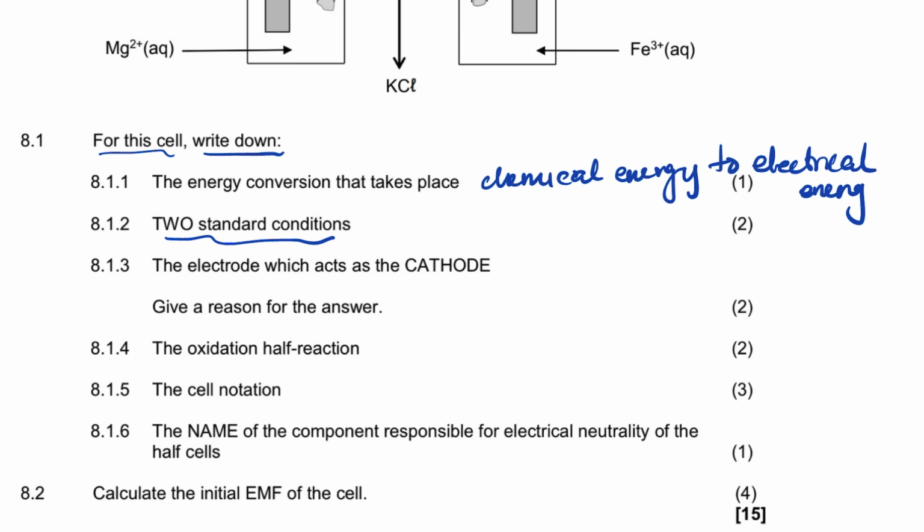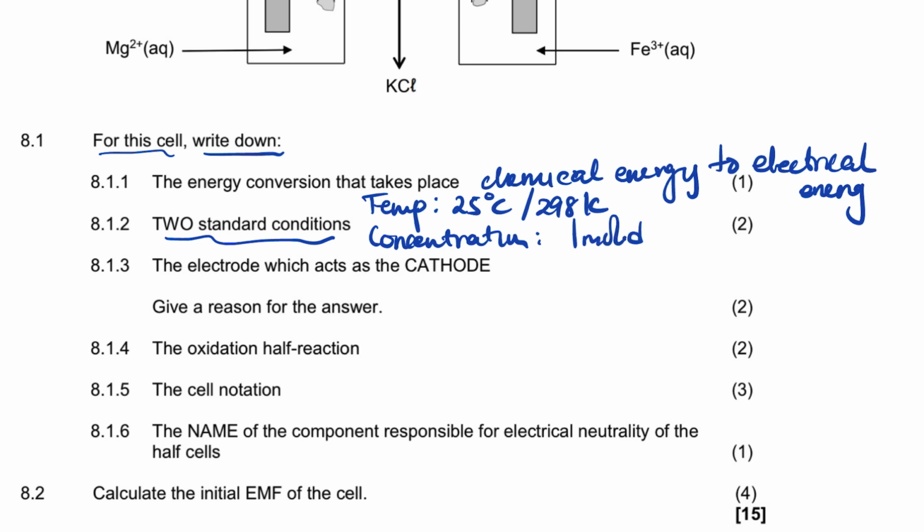Under standard conditions, the temperature is 25 degrees Celsius, or in Kelvin it's 298 Kelvin. And then the concentration is the concentration of the electrolyte. It's 1 mole per dm3. Question 8.1: which electrode acts as the cathode?